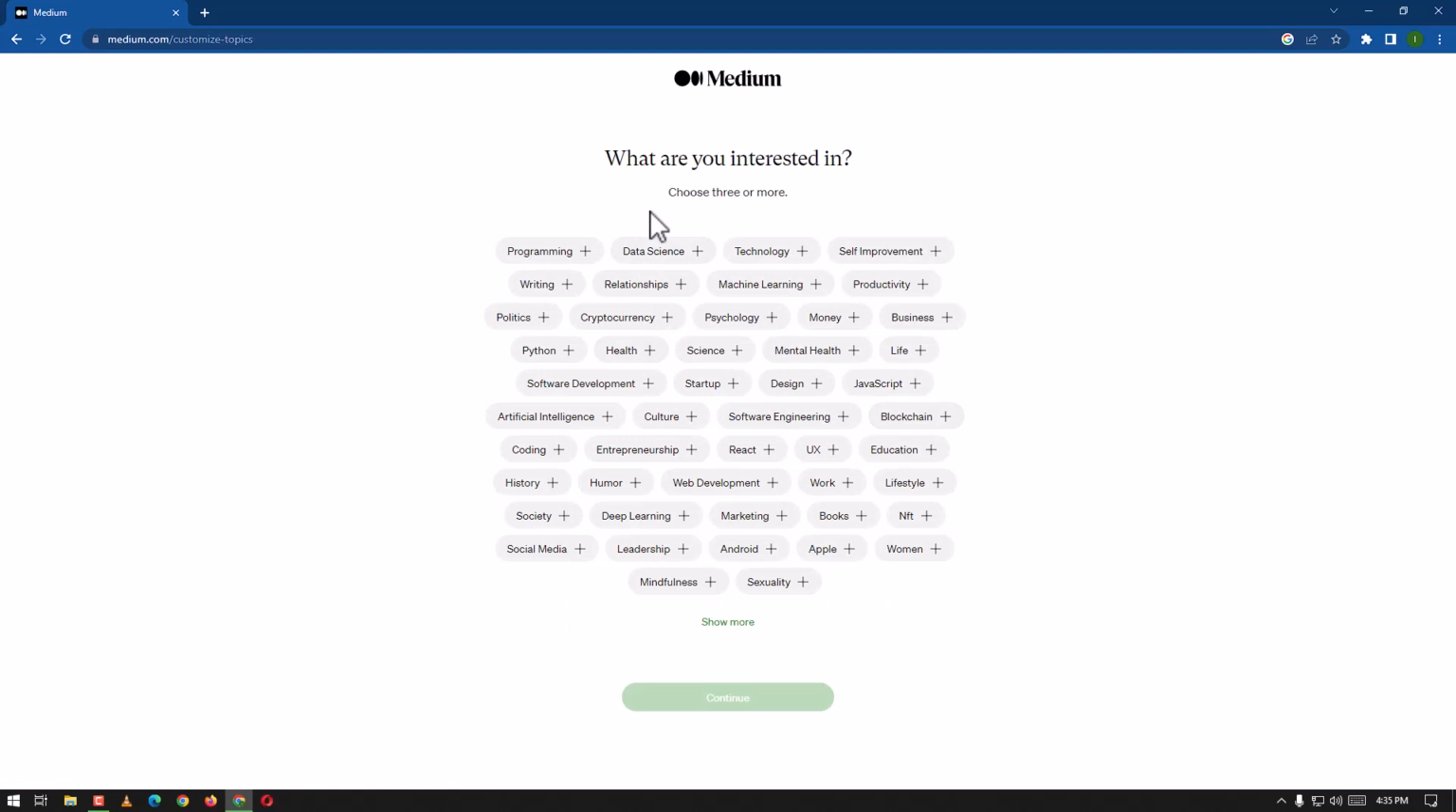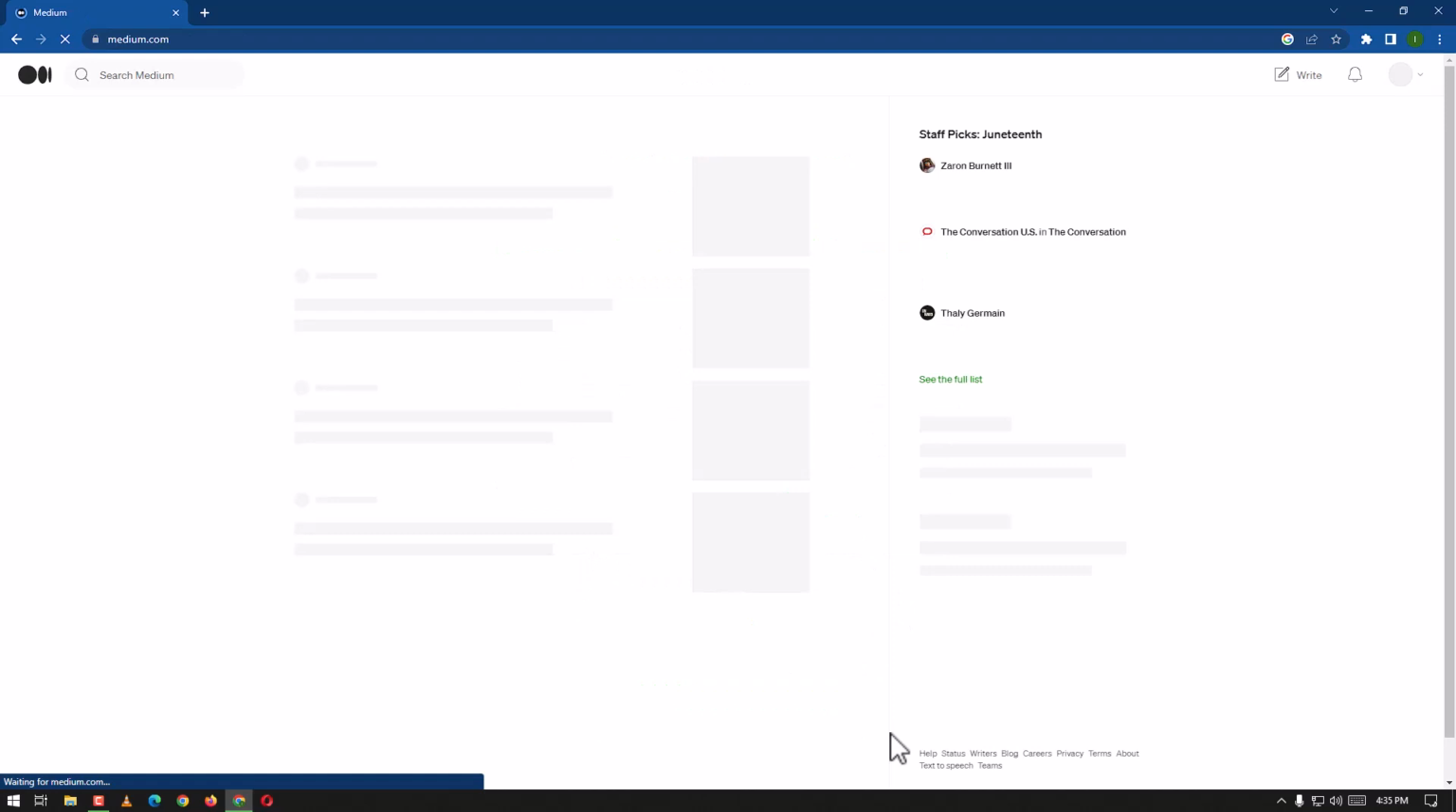What it is asking us is, what are you interested in? Choose three or more. For example, we are choosing programming, data, technology, self-improvement, and we have a wide range and it can show us more. We can pick work, marketing, web development, all these are really amazing things. So we are going to continue.